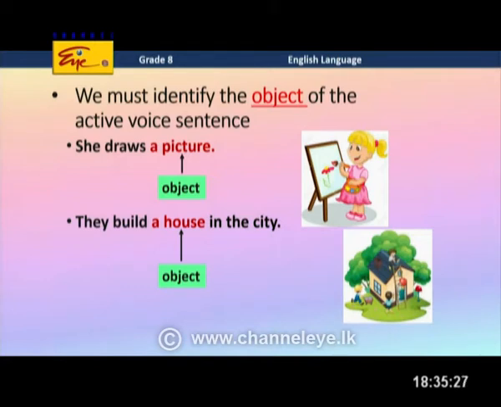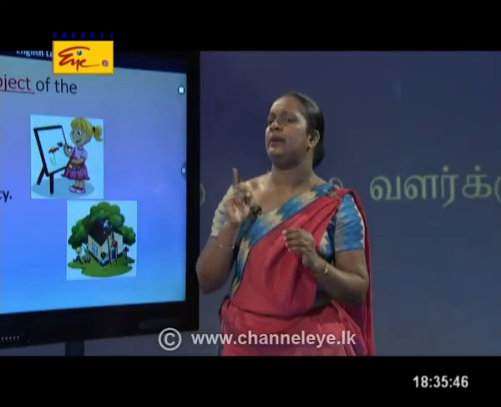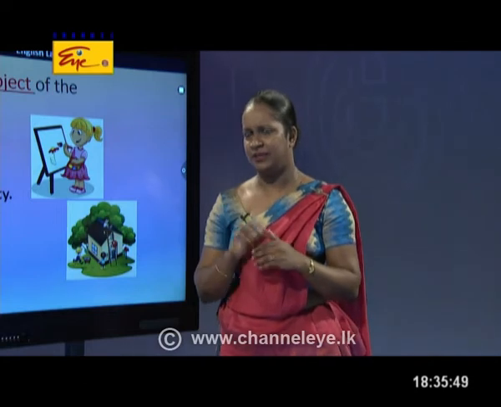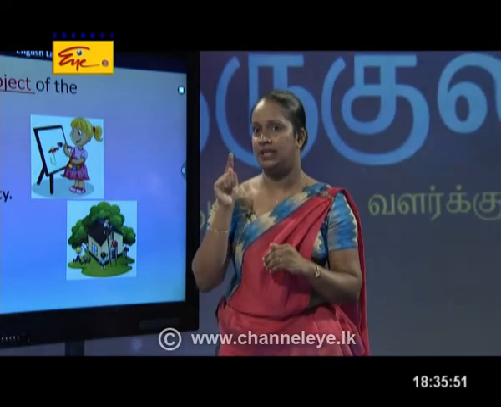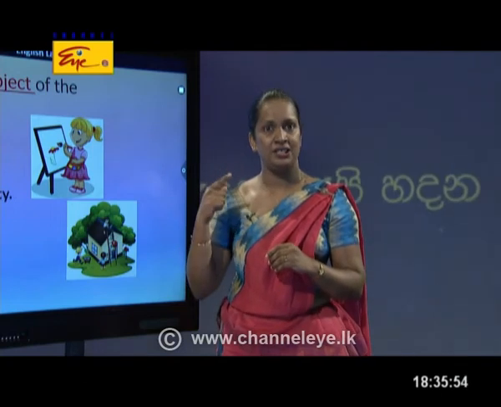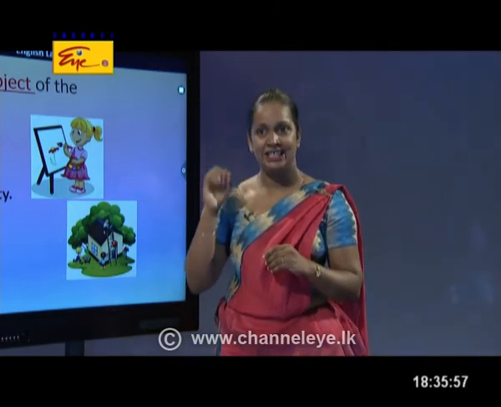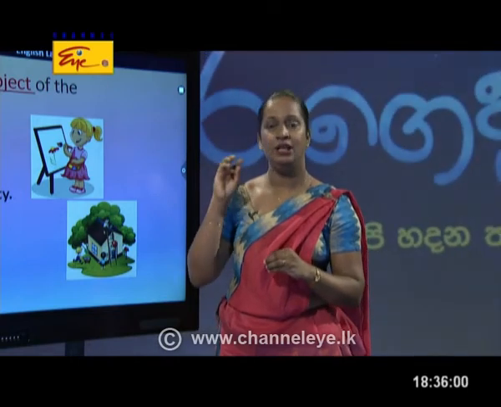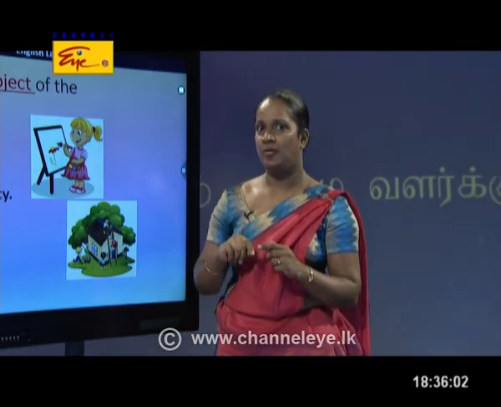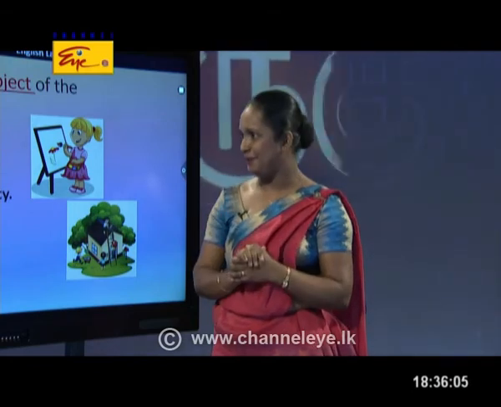Now look at the second sentence. Miss, can you read it? They build a house in the city. They build a house in the city, right? So out of these many words, you have to find what the object is. I can ask a question like this. What do they build, Miss Chamari? A house. A house, yes. You can ask questions from yourselves like this and find the object of the sentence. So, Miss Chamari, we are done with the first step.